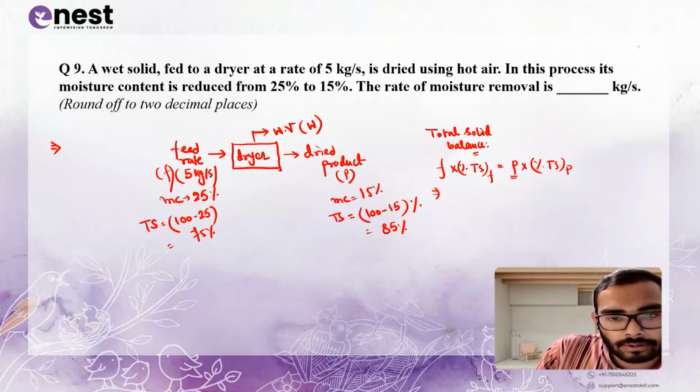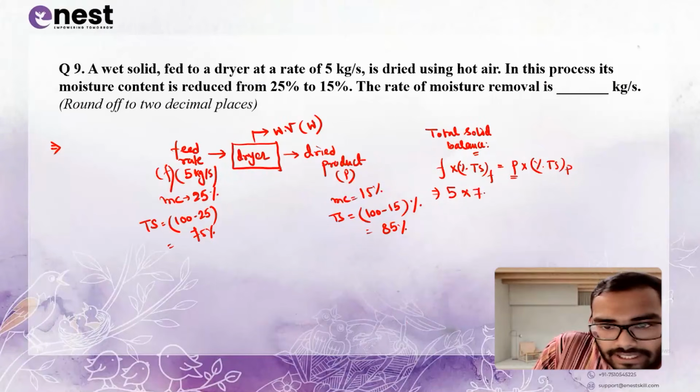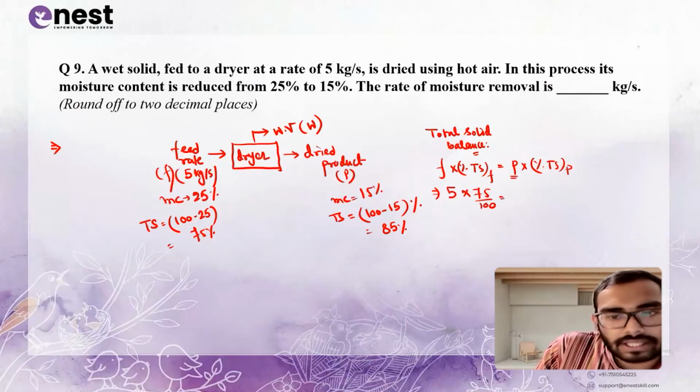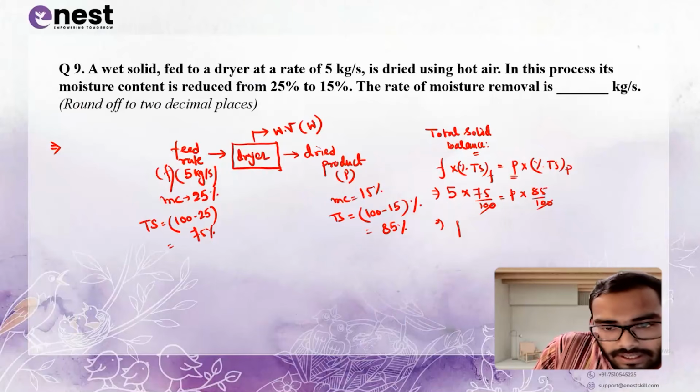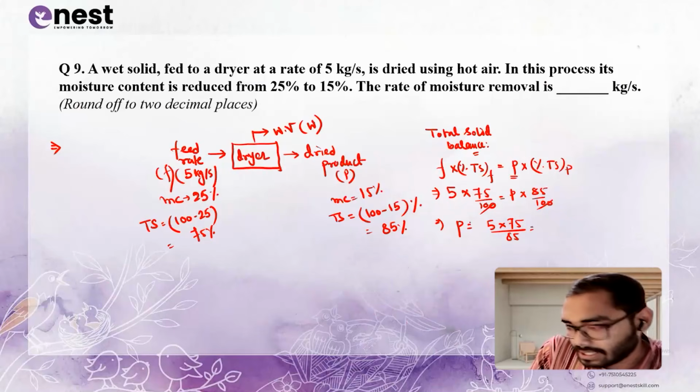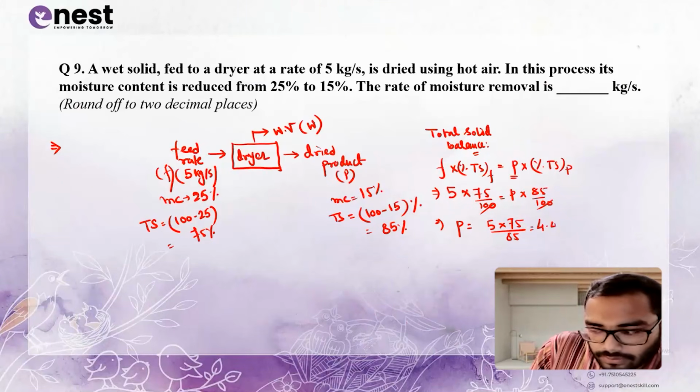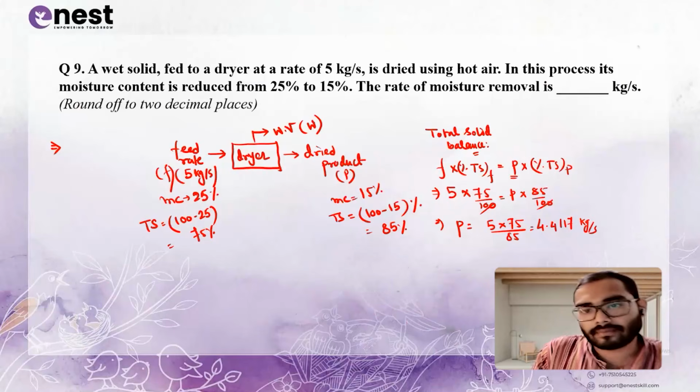Feed is 5, percentage TS is 75 upon 100, that is 75%, and P is the product, at 85%. So P, the product flow rate, is 5 into 75 upon 85, that is 4.4117 kg per second.